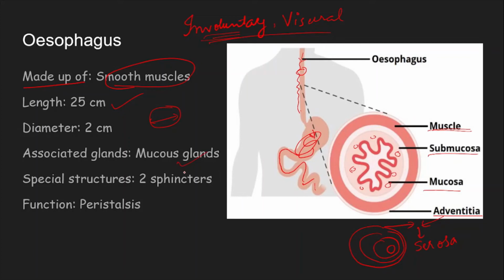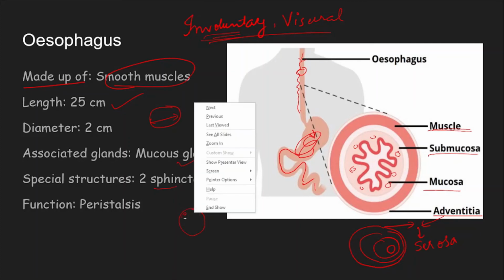Special structures. What is so special, some additional special structure about the esophagus, are the 2 sphincters. Now, what are these sphincters? Sphincters are highly elastic bands of muscles that are made up of striated muscles. Remember, these are made up of striated muscles.